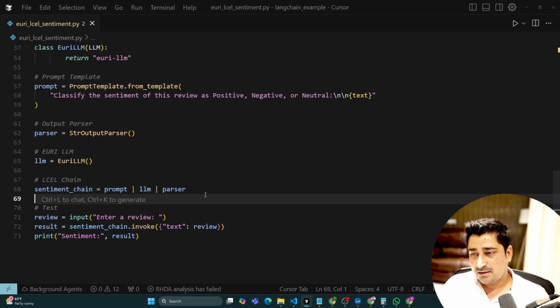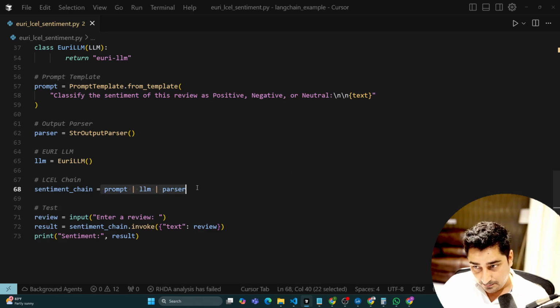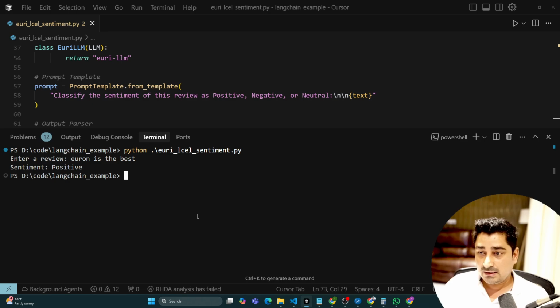So this is called LangChain Expression Language, where I'm using a pipe and I'm going to configure multiple processes one after another. So it is going to run as a pipe over here. Now let me execute this one and let me show you the final result.